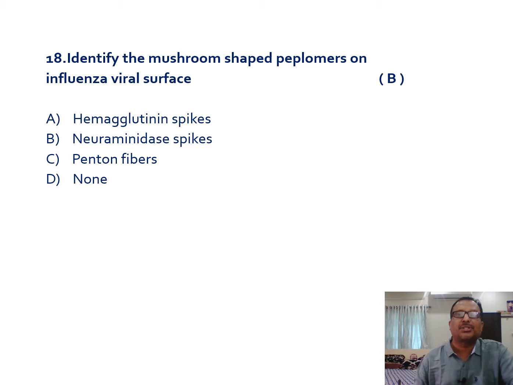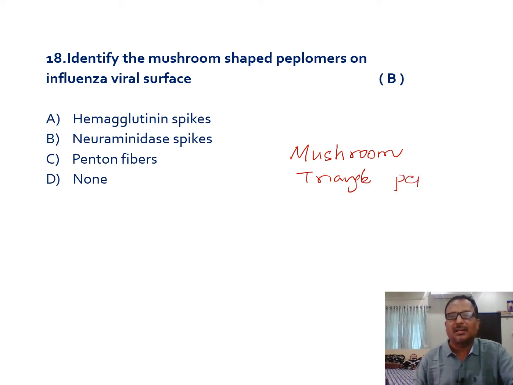Next, identify the mushroom-shaped papillomas on the influenza viral surface. On the influenza virus you can see two types of spikes: one type is mushroom shaped, and the other is triangular.